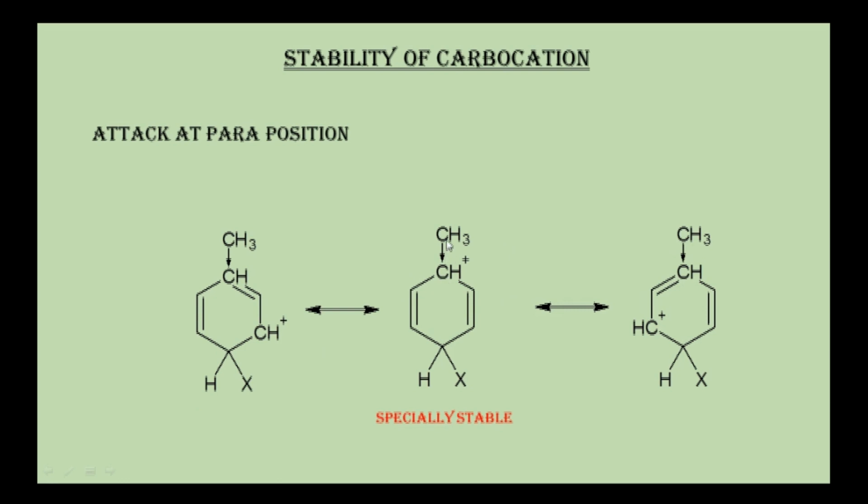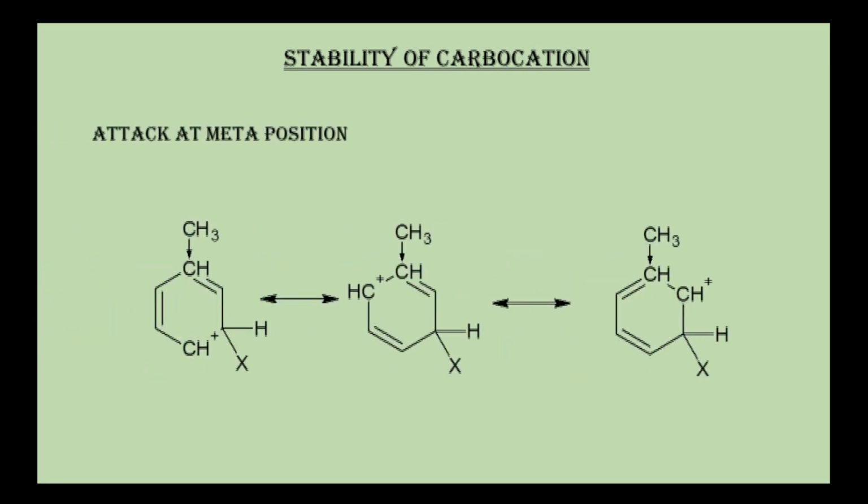Now if the attack takes place at meta position, you will not find a specially stable structure. The reason is the charge is never placed on that carbon atom which is attached to methyl group. So these structures are resonating structures, no doubt, but they are not that much stable.